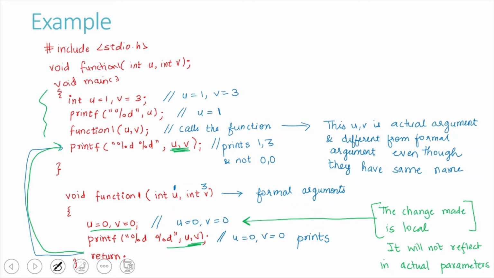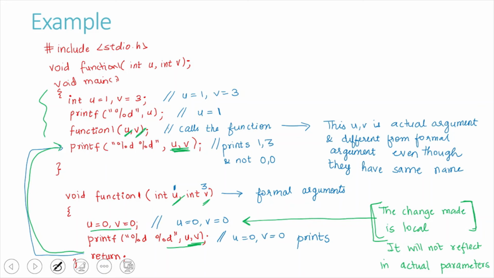This is because the change that we made here is only local and it will not reflect in the actual parameters. This is called pass by value. It is not passed by reference, and hence this u and v will not get the change that is made for the other u and v.